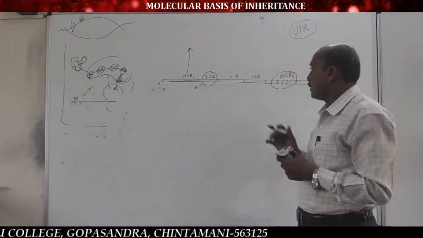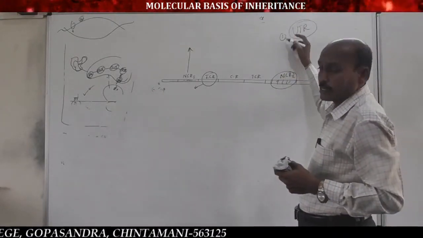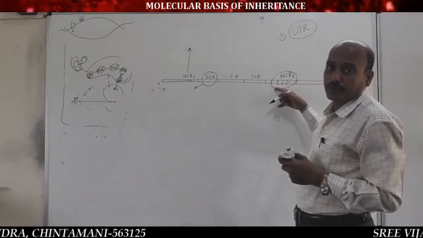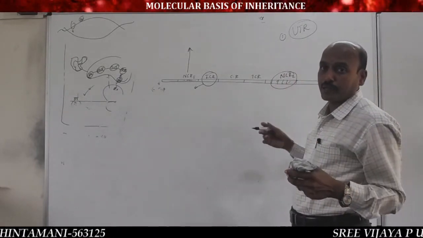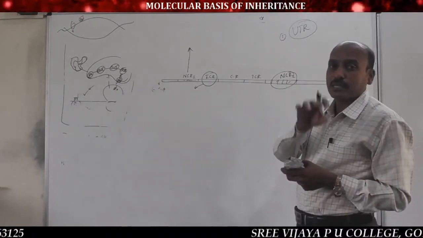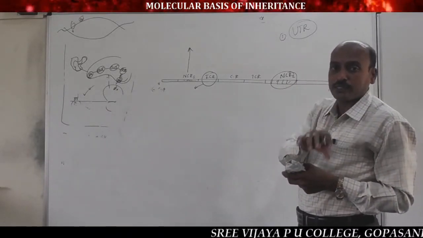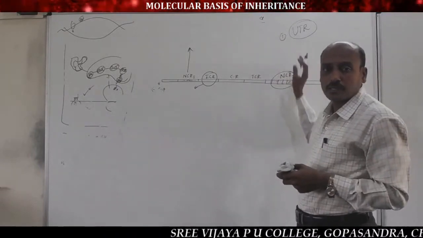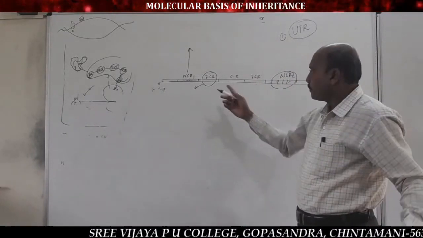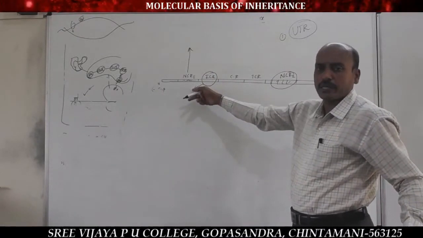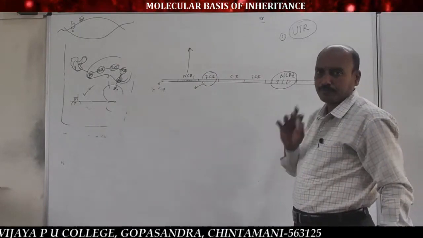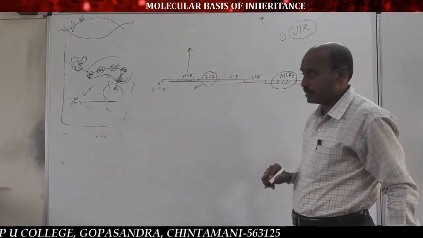First point: untranslated regions, their meaning and their location. Untranslated region means the codons of mRNA that never participate in translation of the polypeptide chain or protein synthesis. Their location is previous to the initiator coding region and after the terminator coding region. That is the first extra information.